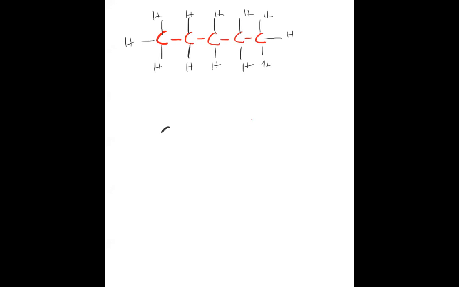First, you write 5 carbons: 1, 2, 3, 4, 5. Suppose you decided you want to make a 5 carbon compound. Now each carbon has got 4 hands. How many hands? 4 hands. So 4 lines should come out of each carbon. So 1 line, 2 line, 3 line, 4 line. This is for the first carbon.